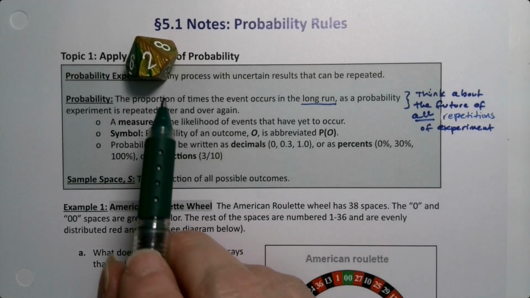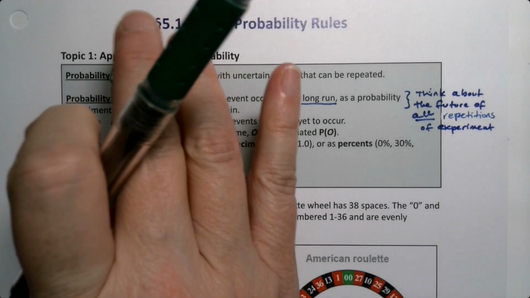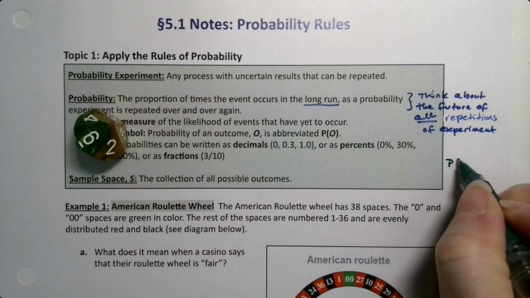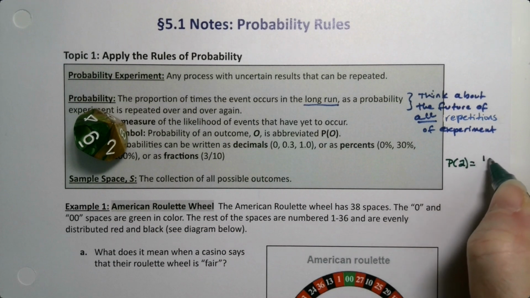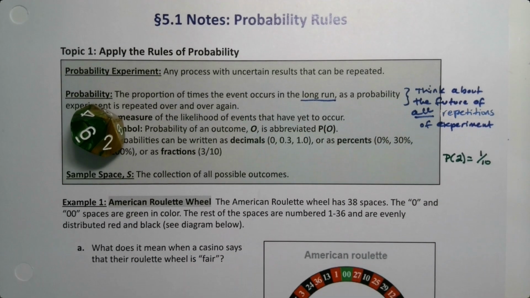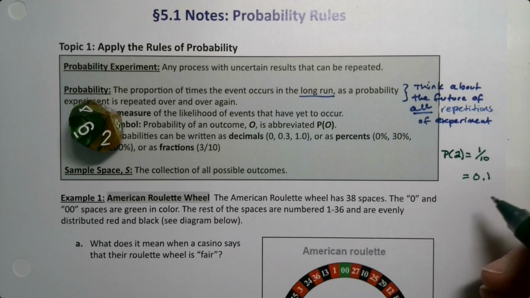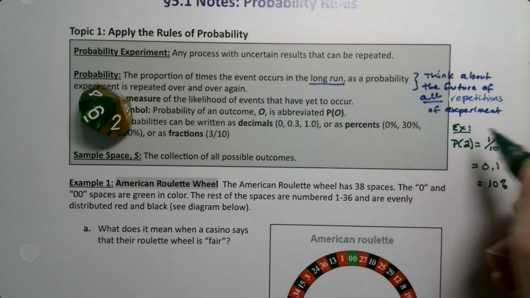So for example, if I looked at this die, the probability of a 2, this is a 10-sided die. I could say 2 is 1 out of 10, right? That's a fraction. That's 0.1, that would be a decimal, which is 10% as a percentage.